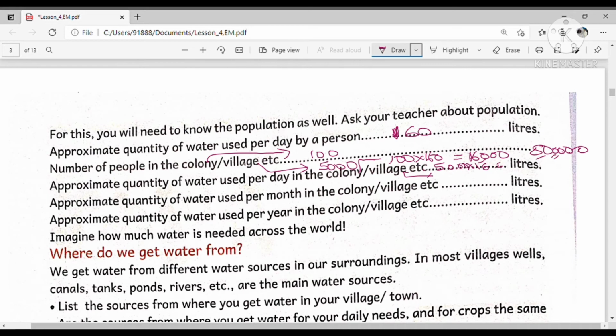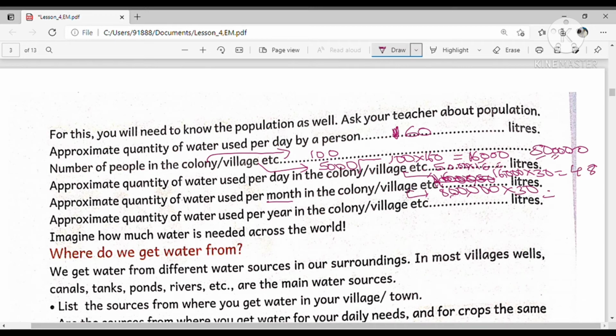Similarly, approximate the quantity of water used per month in the colony. So the quantity of water used per day, 16,000, into 30 days, and similarly 8 lakhs into 30. So how much will the answer be? 3 16s are 48.